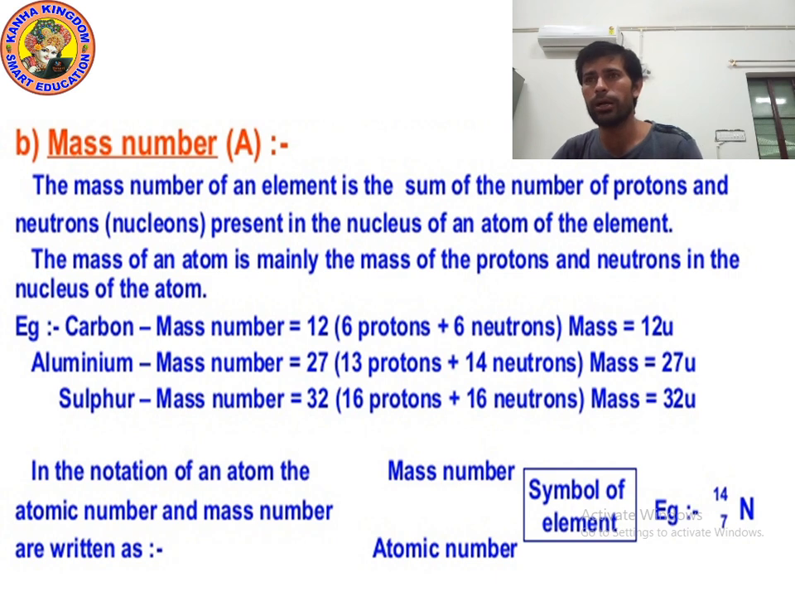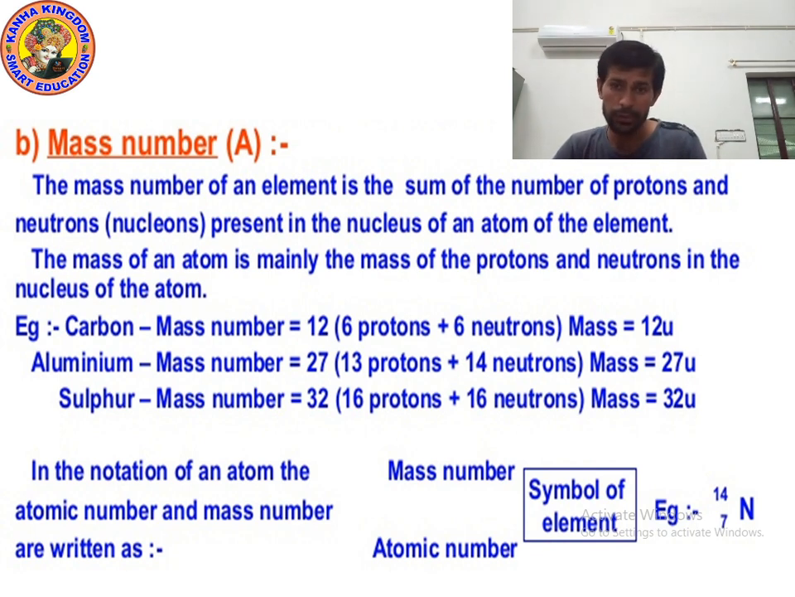Okay kids, now let's talk about mass number. Mass number is always denoted by A, but atomic number is denoted by Z. The mass number of an element is the sum of the protons and neutrons present in the nucleus of the atom of the element. Mass number means addition of protons and neutrons, which means addition of nucleons.